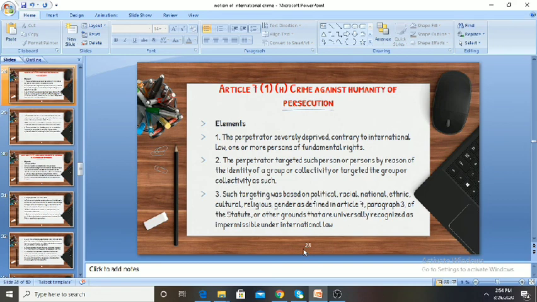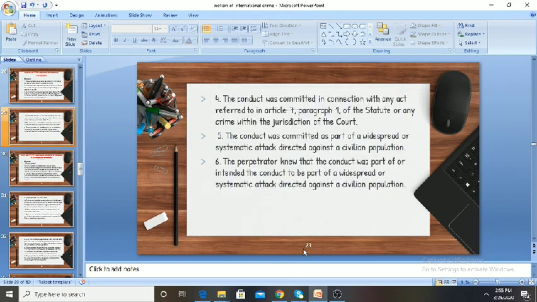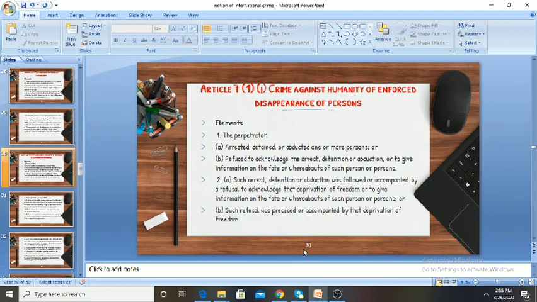Article 7 Clause 1H provides the crime against humanity of persecution. That means the perpetrator severely deprived, contrary to international law, one or more persons of their fundamental rights. And the perpetrator targeted such person or persons by reason of the identity of a group or collectivity, or targeted the group or collectivity as such. And Article 7 Clause 1I provides the crime against humanity of enforced disappearance of persons.